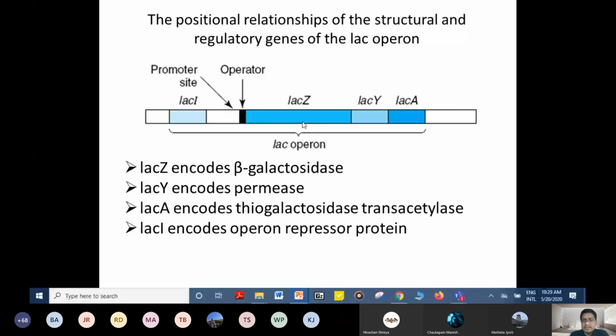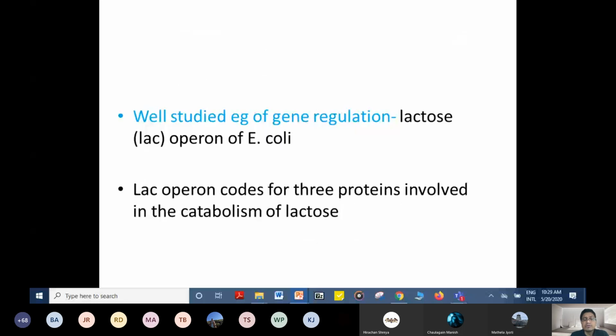A well-studied example of gene regulation is the lactose operon, or lac operon. This was studied in E. coli, and this lac operon codes for 3 proteins involved in the catabolism of lactose, and the genes that code for these 3 proteins are regulated at once. This is the coordinate unit of genetic expression known as the operon.